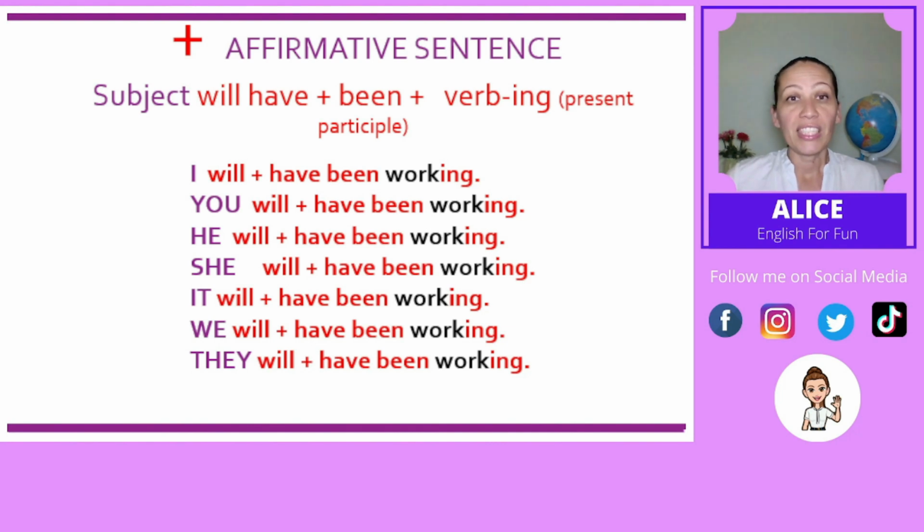Now it's time to see how we should form an affirmative sentence using future perfect continuous. To make an affirmative sentence, we put the subject first, then will, have, been, and the verb with the ing ending, or present participle. Let's have a look at the example with the word work.